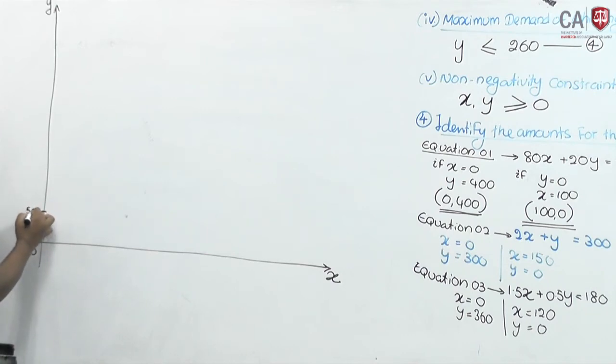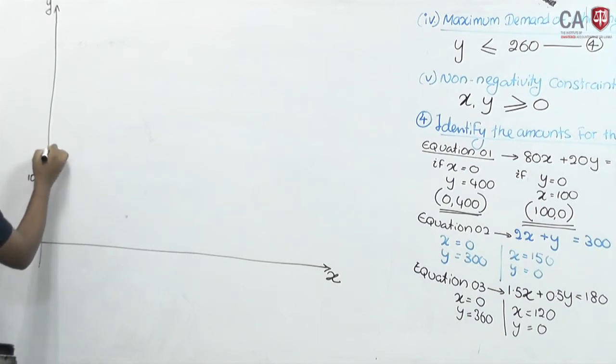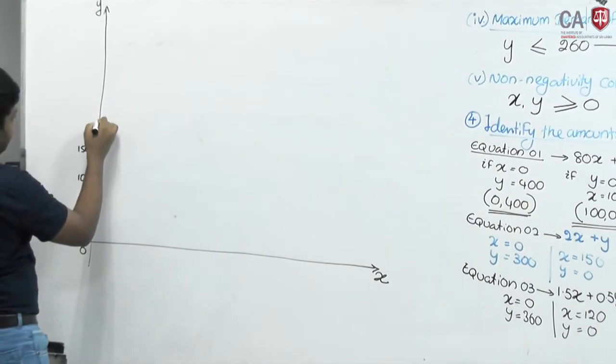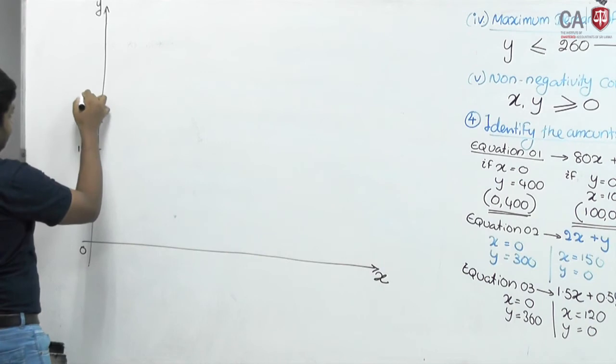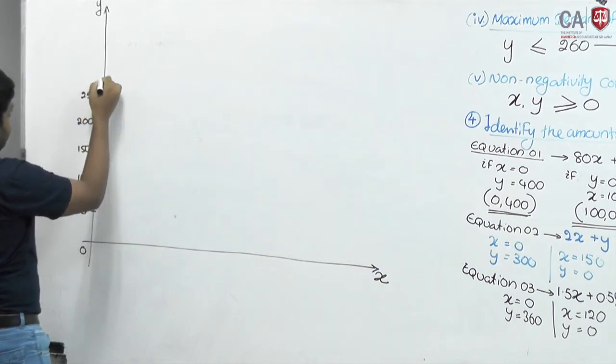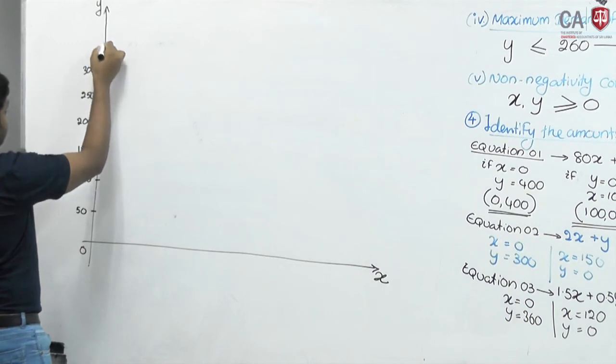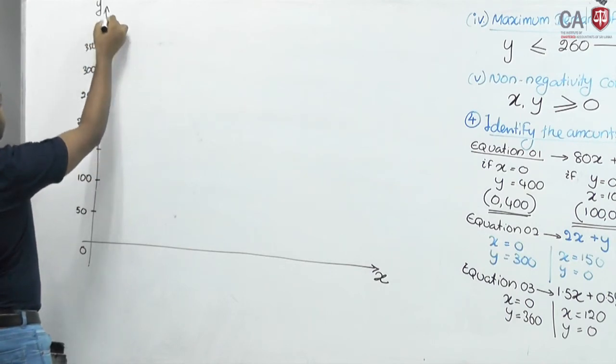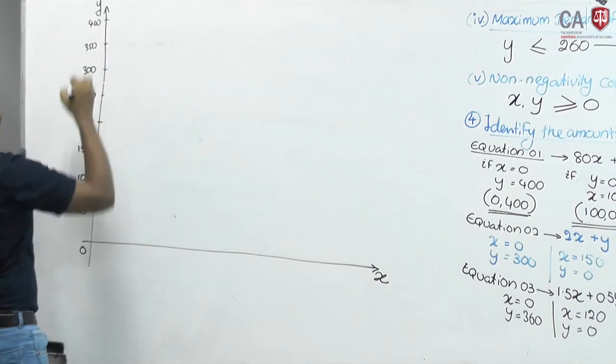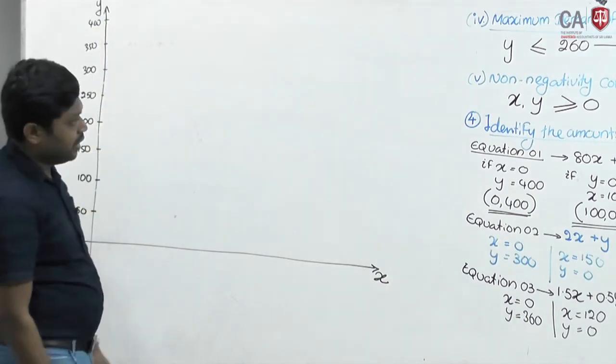Take 50, 100, 150, 200, 250, 300, 350, 400. That is y.